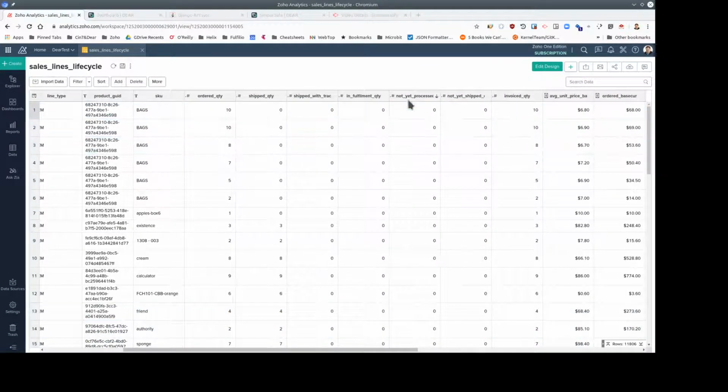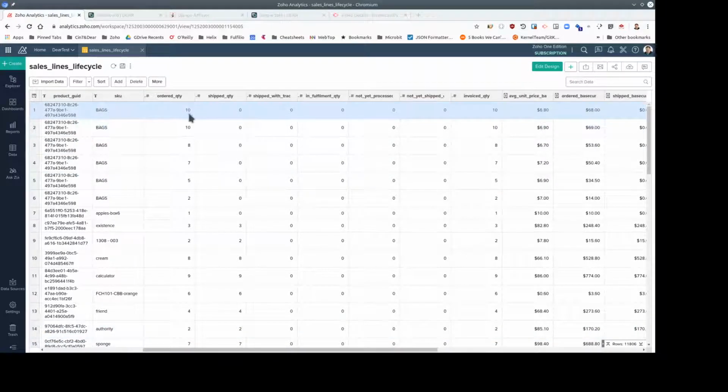We have quantity which is not yet processed, so it's an authorized order but nothing's happened. We've got something which is not yet shipped, which means that it might be processed but hasn't completed shipment, and the invoice quantity, of course.